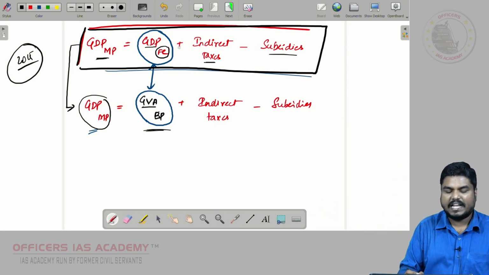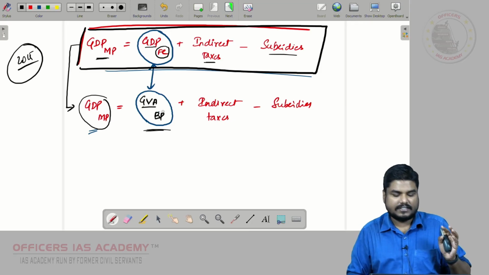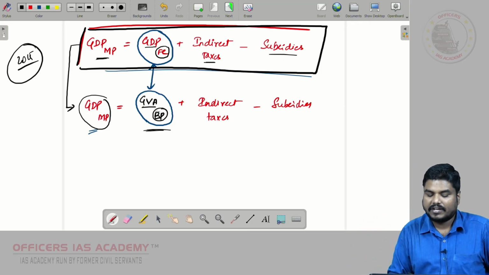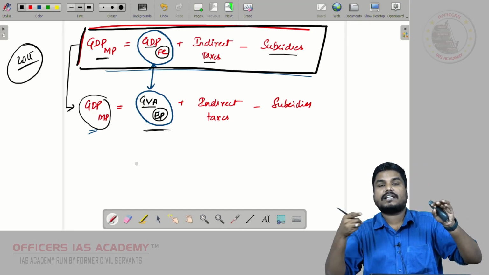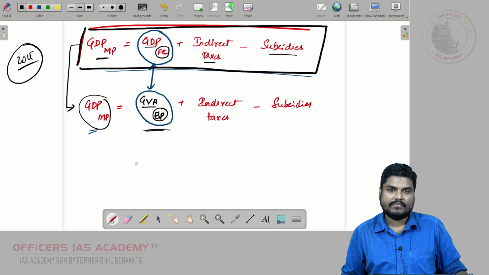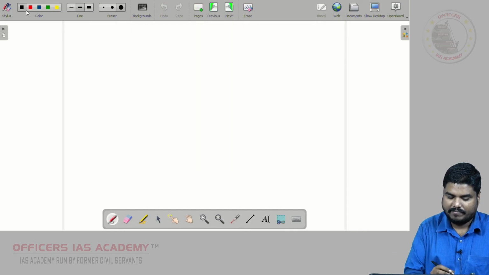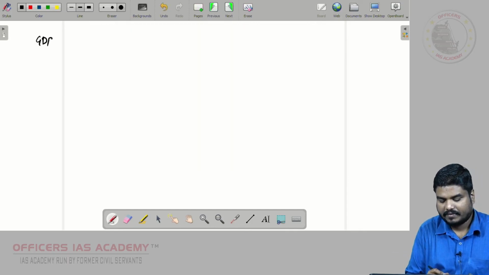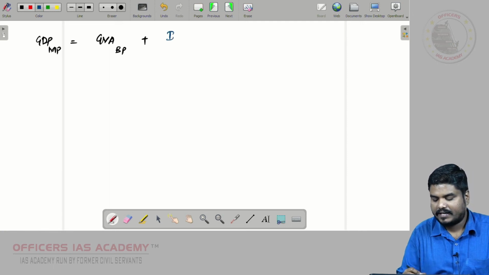In factor cost we take into account only land, labor, capital and skills. In basic prices we take into account land, labor, capital, skills, along with production taxes and production subsidies, right? So I am writing it here: GDP at the market price is equal to GVA at basic prices plus indirect taxes